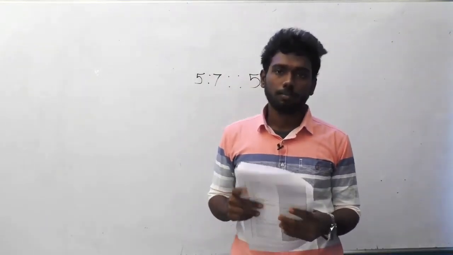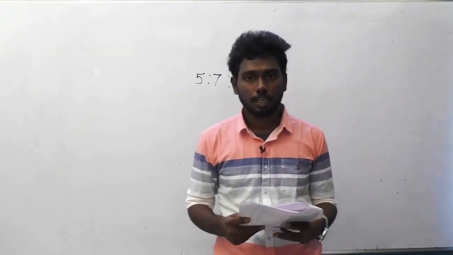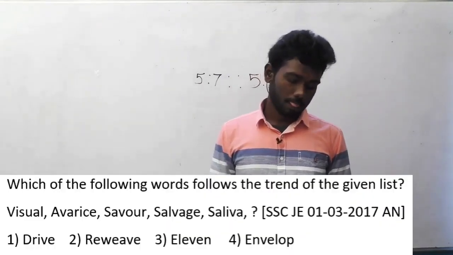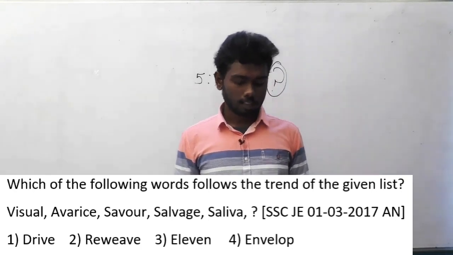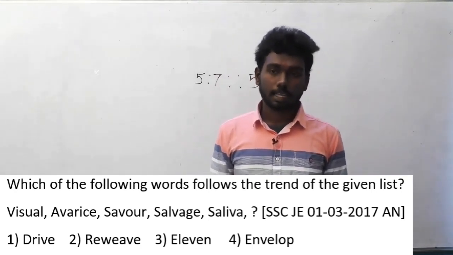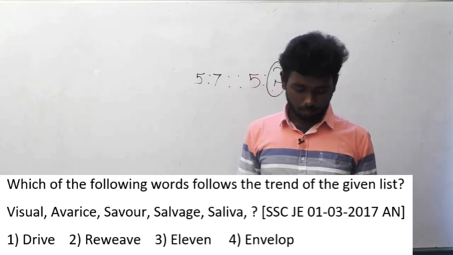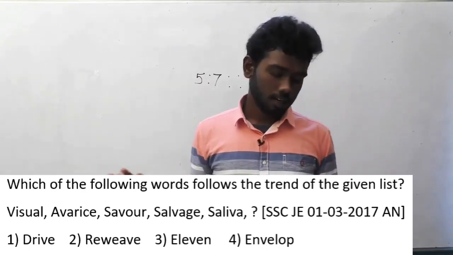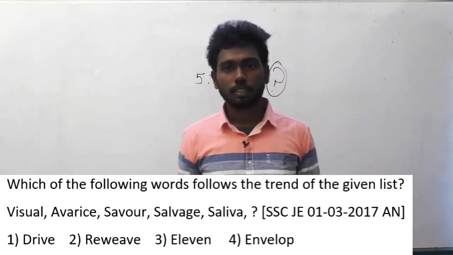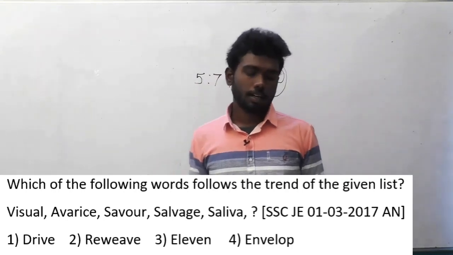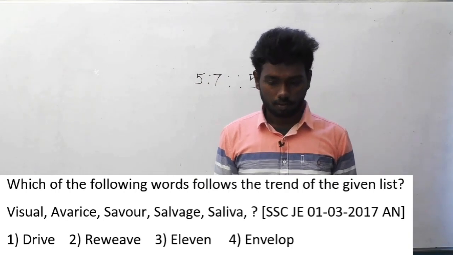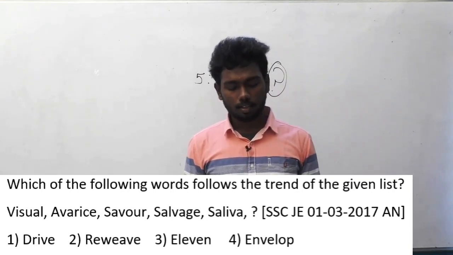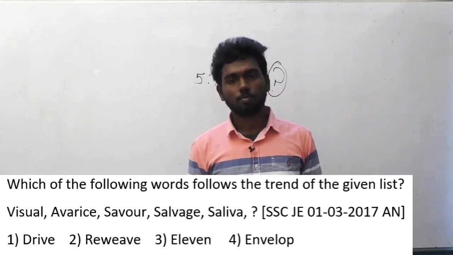Let's move on to the next question. Question number 72 of SSC JEE. Which of the following words follows the trend of the given list? Visual, average, savor, salvage, saliva. Five words are given there, and you have to find the sixth word which is going to come. The options are option A drive, option B revive, option C 11, option D envelope.